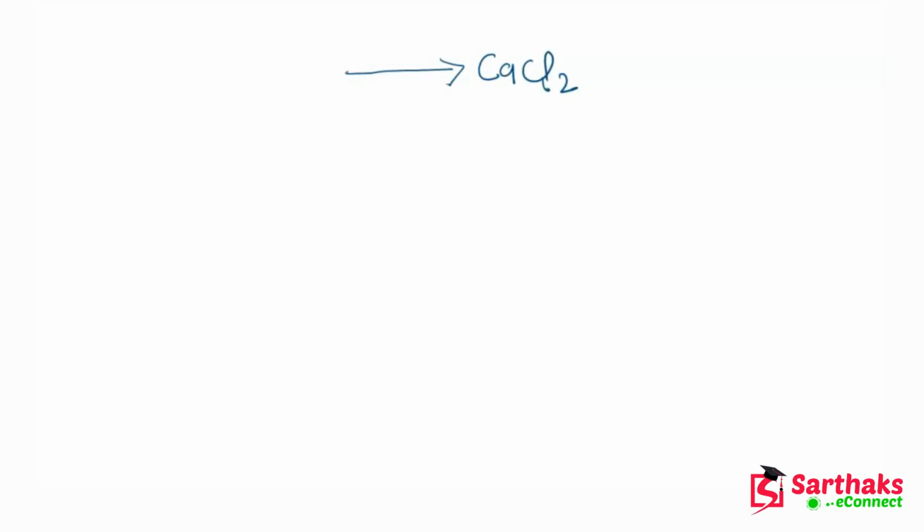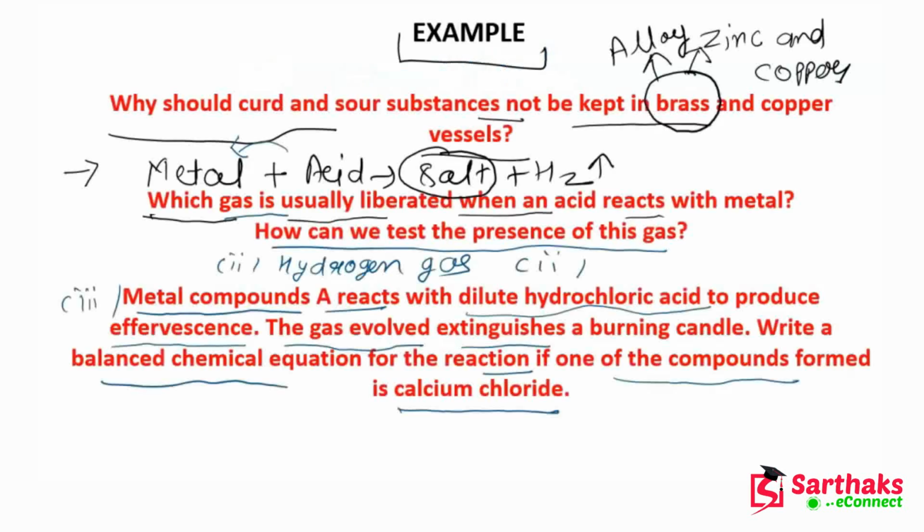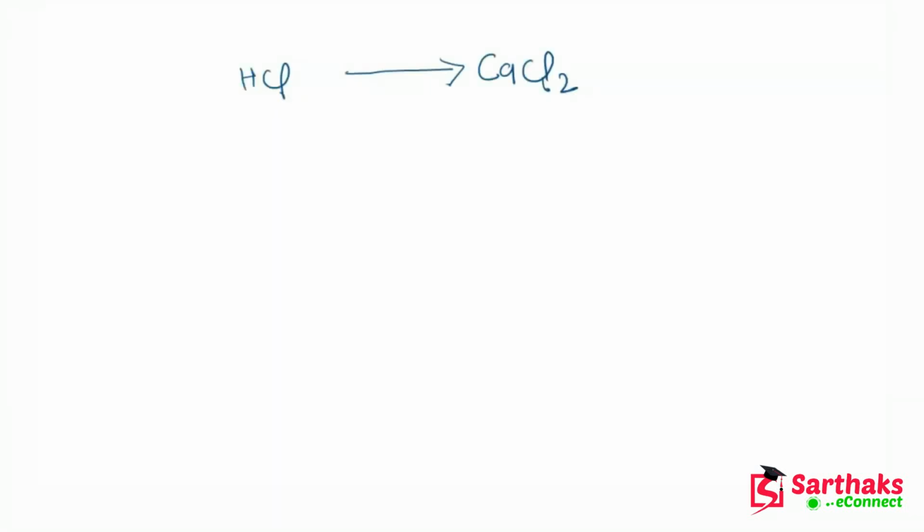I told you in the beginning, when I was teaching you the previous chapter, chemical reactions and equations, that knowing the chemical formula is very important. So this is calcium chloride. Now HCl will be on the reactant side. Why? Because it is given that metal compound A reacts with dilute hydrochloric acid. So that's why it is on the reactant side.